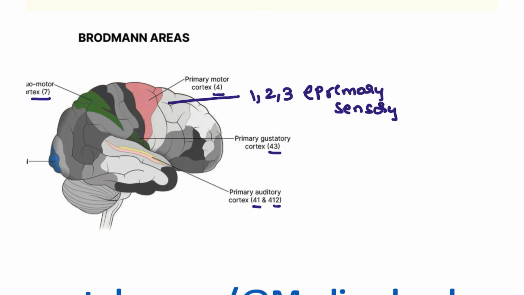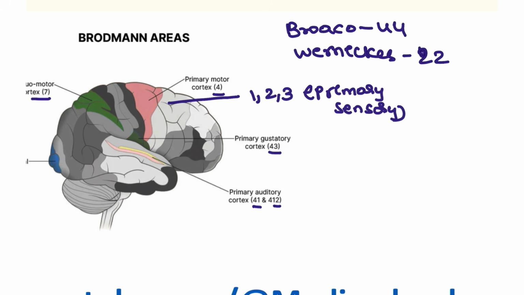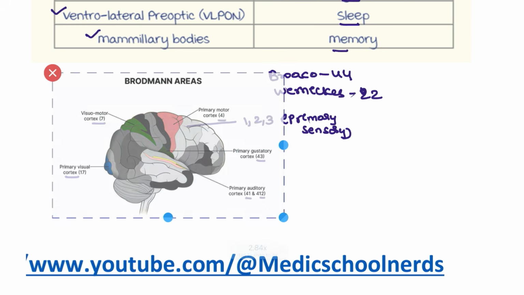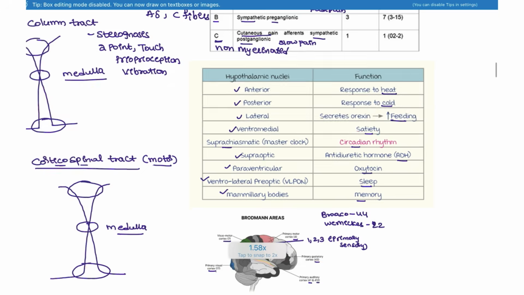We also have Broca's area. What is Broca's number? 44. What is Wernicke's? It is 22. These are also important Brodmann areas that you have to remember.